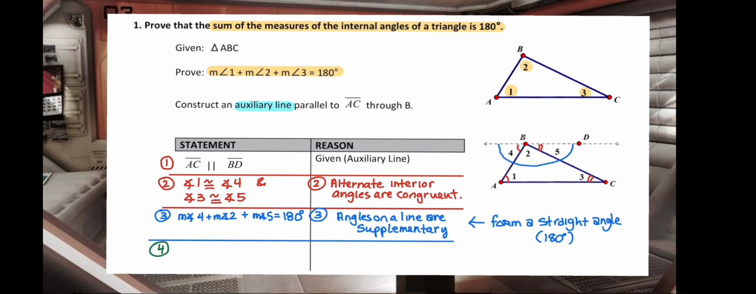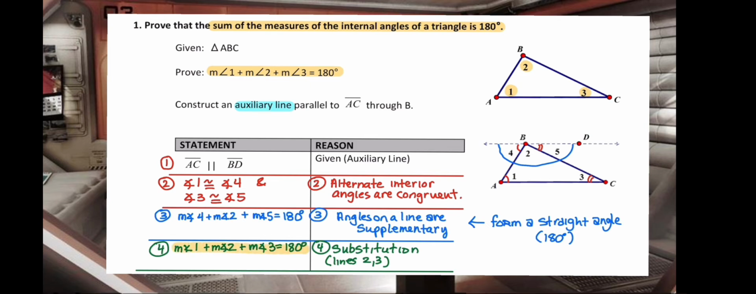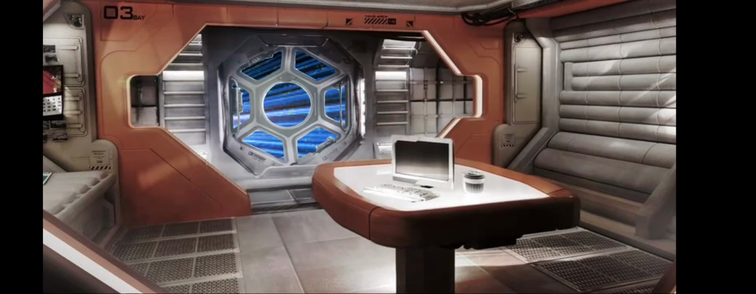Now, by making some substitutions from line 2 into line 3, we arrive at the statement we actually wanted to prove, and that was that angles 1, 2, and 3 always add up to 180 degrees by substitution. That is, the sum of the angles inside of a triangle always add up to 180. Once you have proven something is true, such as this, you can use it as an argument for other more complicated proofs.